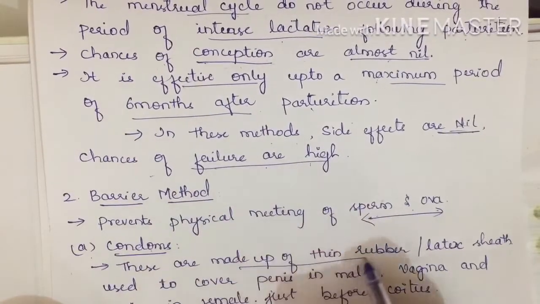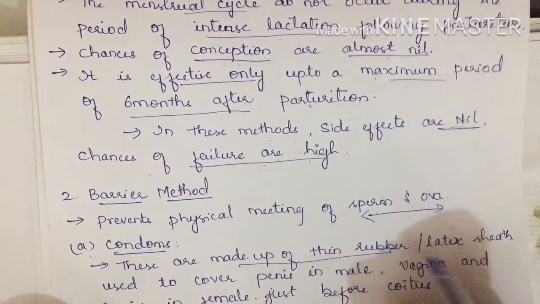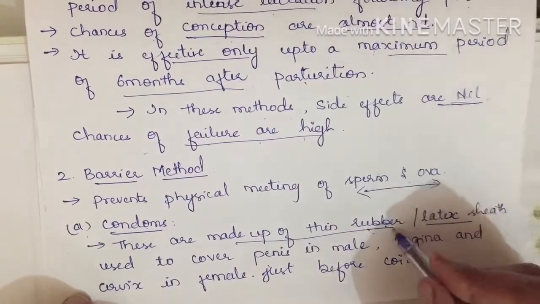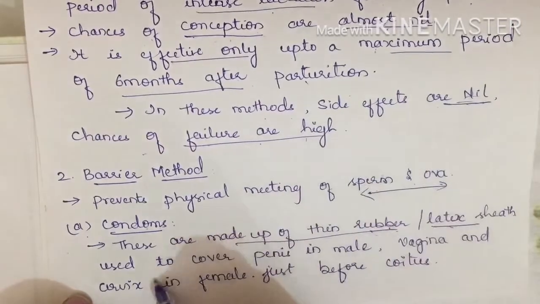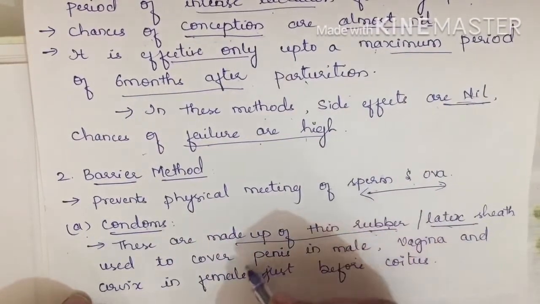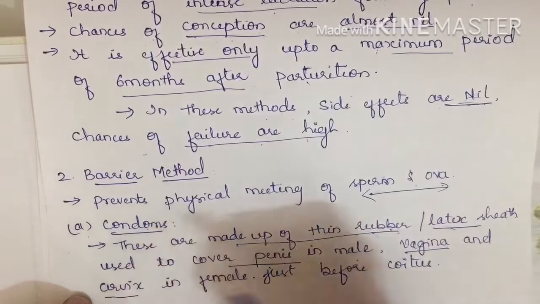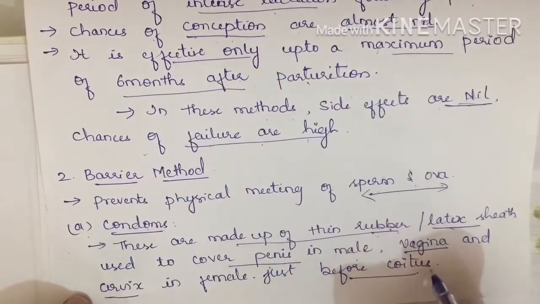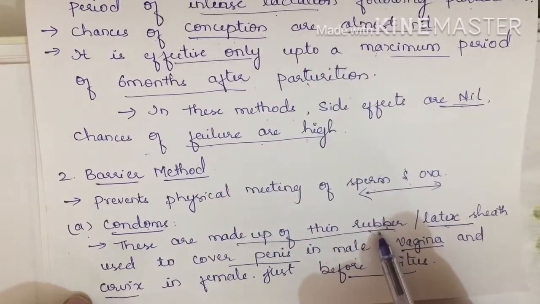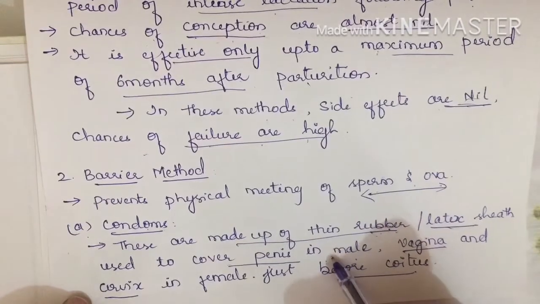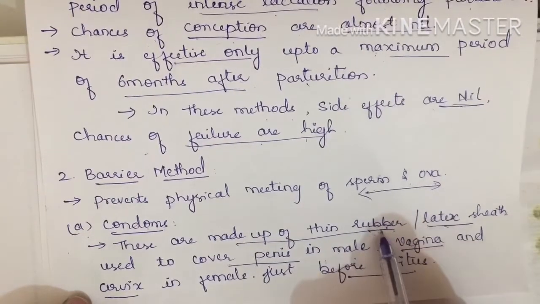Condoms are made up of thin rubber. Sometimes these condoms are made up of rubber sheath or latex sheath, which is used to cover the penis in males. In females, it is used to cover the vagina and cervix, just before coitus. Now, when the penis is covered with this rubber or latex sheath, the sperms will not be released in the vagina. They will be released in that rubber or latex sheath.